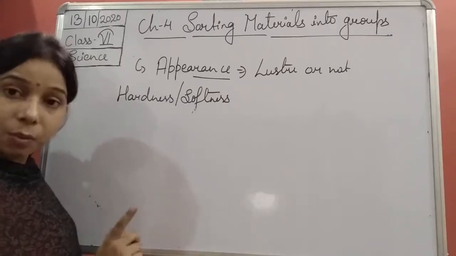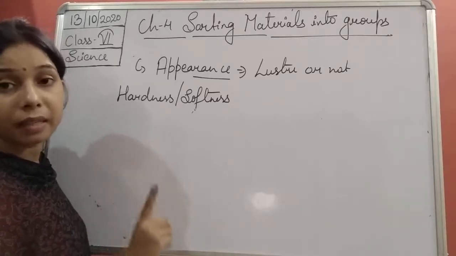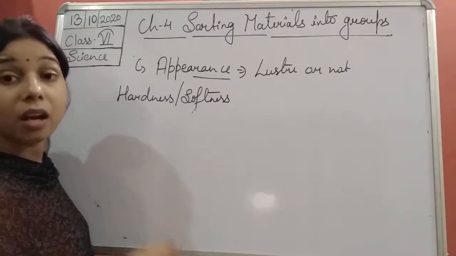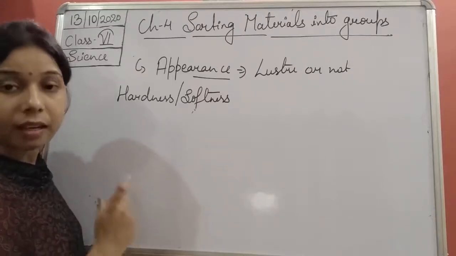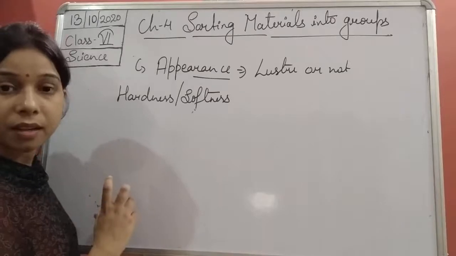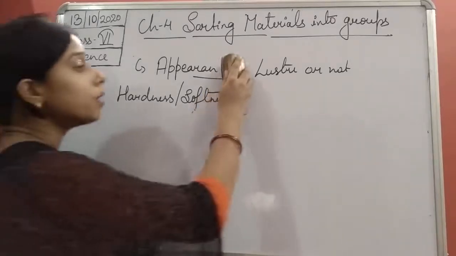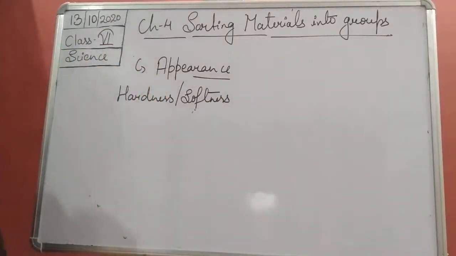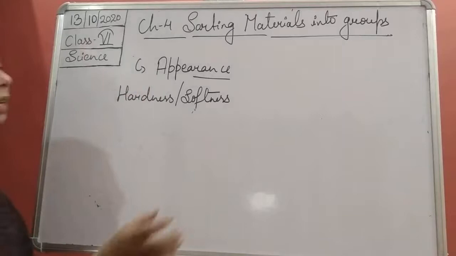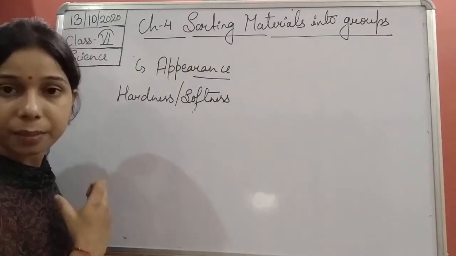So such kind of material, we will say that they are lustrous material. They are having luster. They are having shine. And because of this property, they are used in making jewelries, ornaments, because they shine.